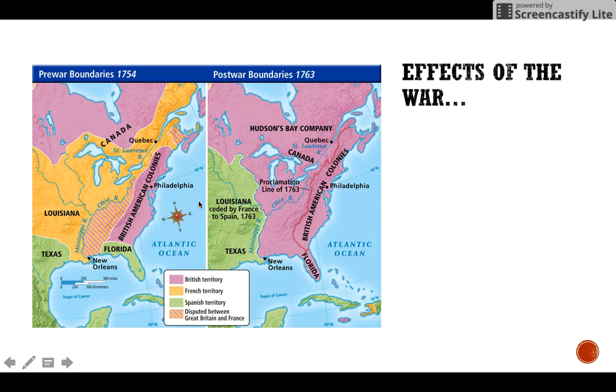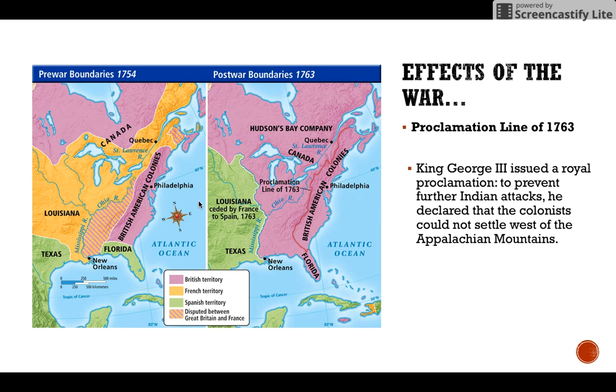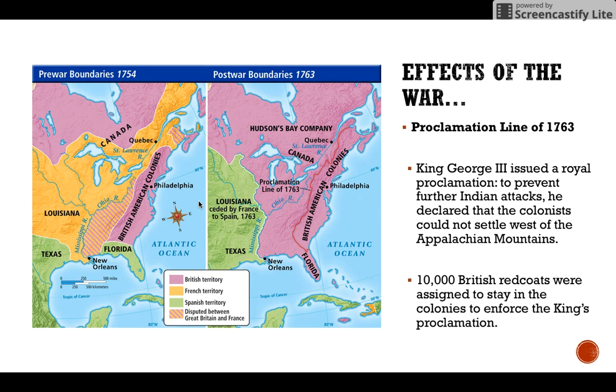Another effect of the war was the Proclamation Line of 1763. All that territory was opened up after they beat the French. However, King George III of Britain issued a royal proclamation preventing any Indian attacks with the colonists, and he declared that those colonists could not settle west of the Appalachian Mountains. He didn't want any more conflicts to happen with those natives. To enforce this royal proclamation, he sends 10,000 British redcoats, that's British soldiers, and he assigns them to the colonies to enforce this proclamation.